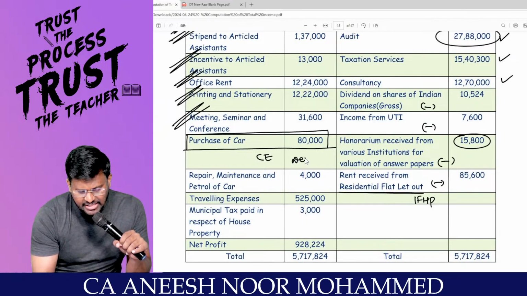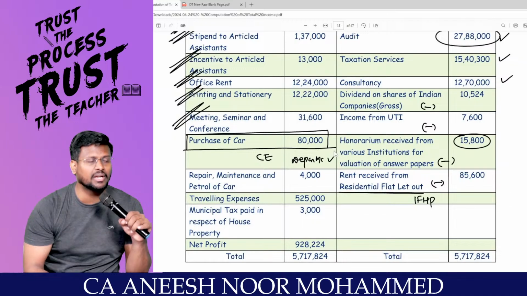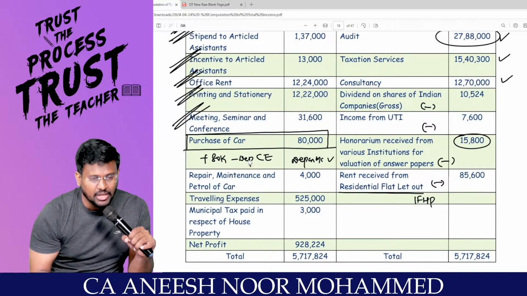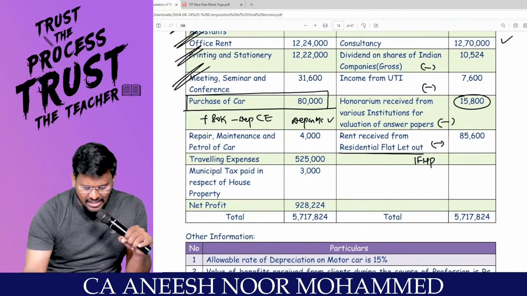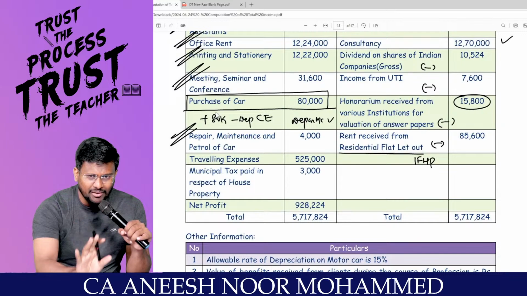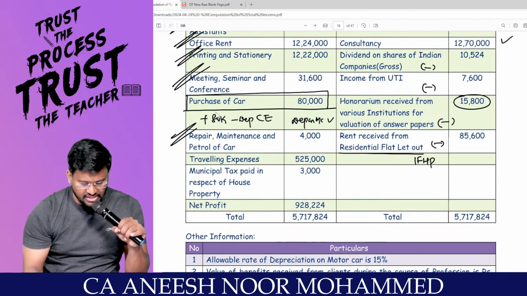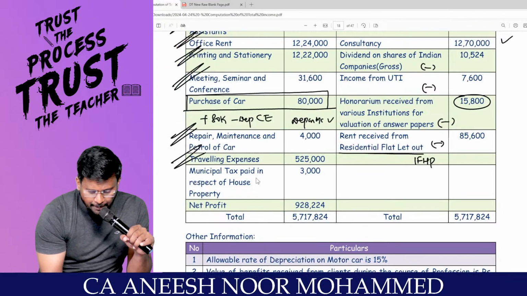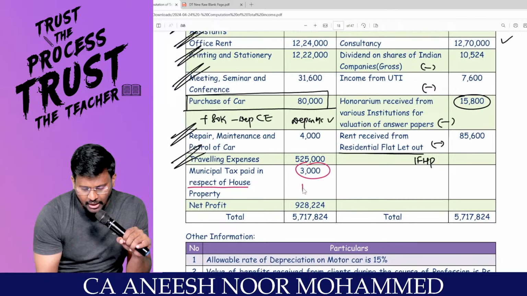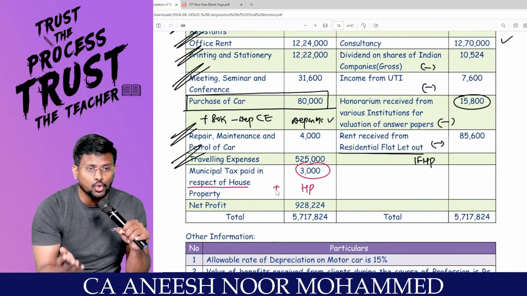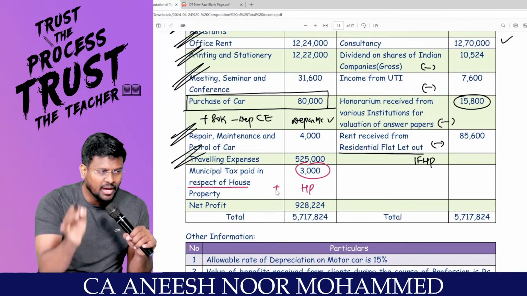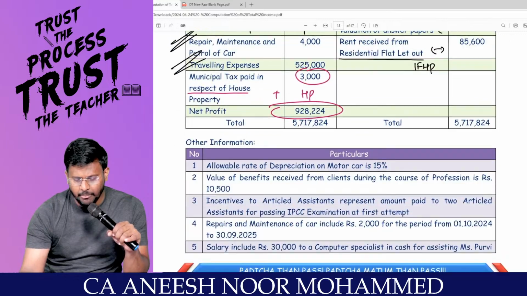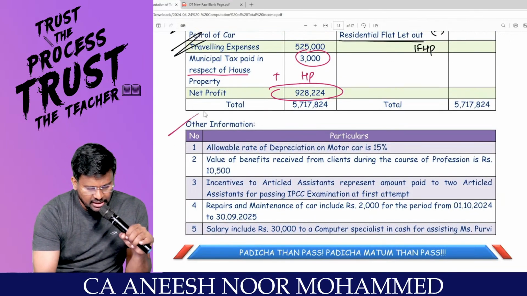But the depreciation on motor car is allowed, right? So I should add back the entire 80,000 and I have to reduce the depreciation. Repair, maintenance and petrol of the car is generally an allowable business expenditure. Traveling expense is an allowable business expenditure. Municipal tax paid in respect of house property, this is a house property expense, should be added back under the PGBP and can be claimed as a deduction under the house property head. I have to start from the net profit, right sir? These are the other information.